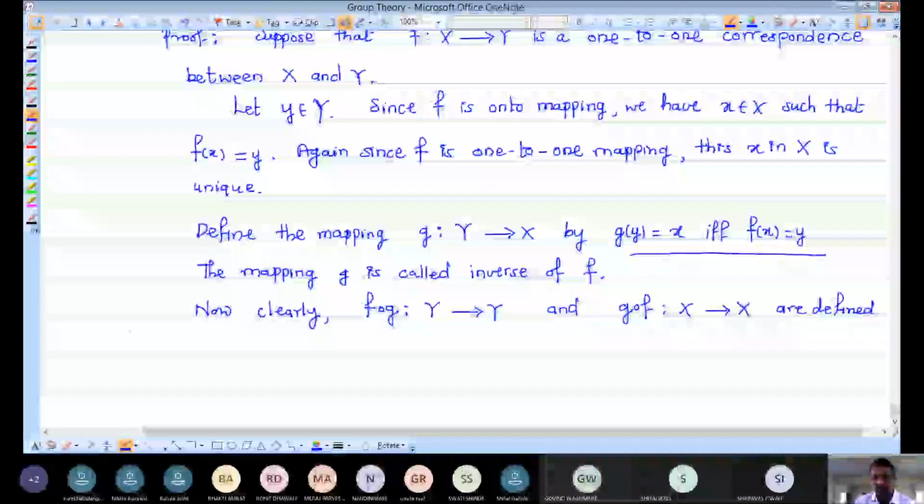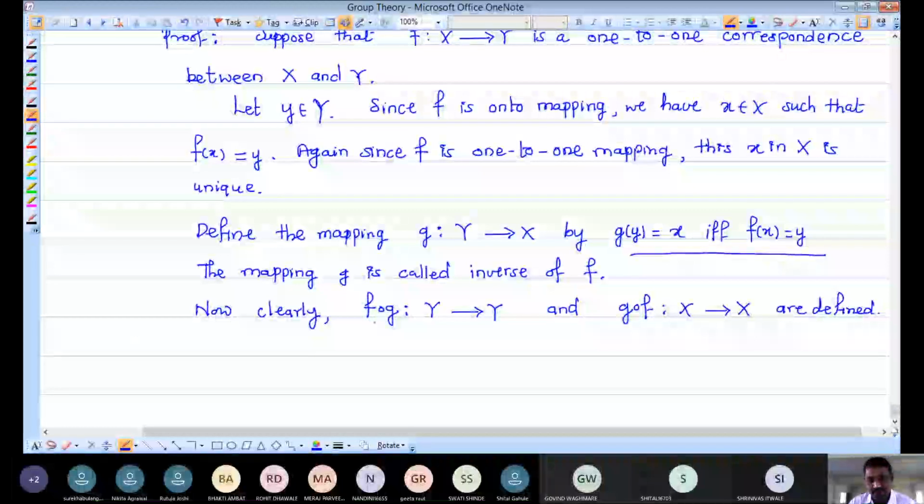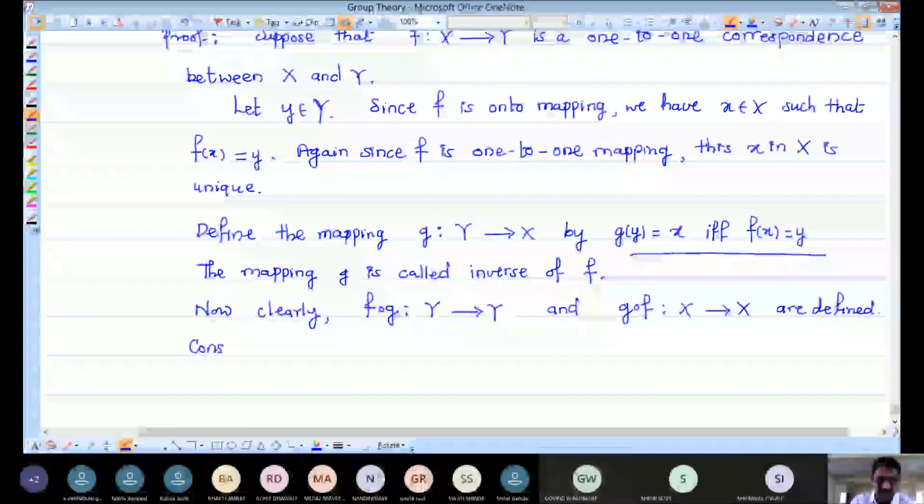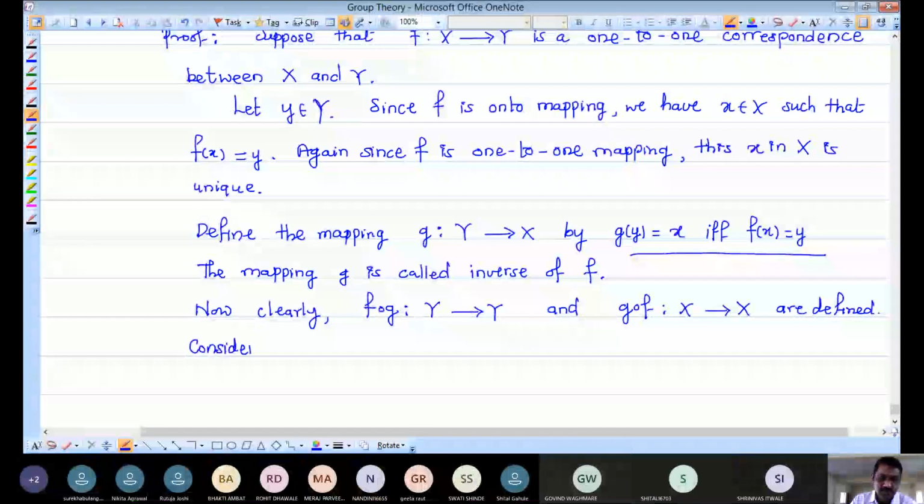Okay. So I just have to check now whether F composition G is the identity mapping on Y or not, and whether G composition F is the identity mapping on X or not. So one by one let me check there. Consider, I am writing in short, directly I am going to prove that these two mappings are identity mappings.